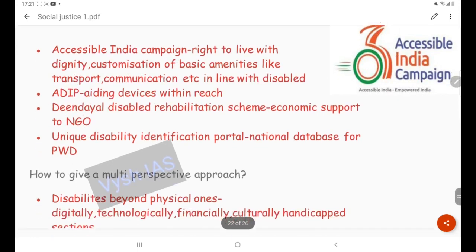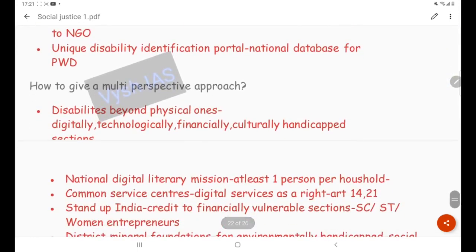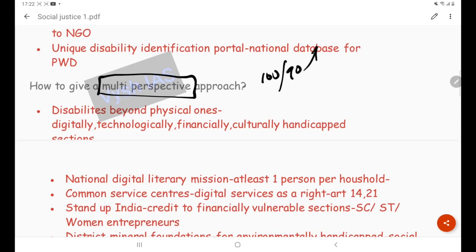Now, apart from this, how can you give a multi-perspective approach? That is the thing I am stressing upon. See, with all these disabilities, out of 100 candidates, 90 will be writing all these above disabilities. How can you make your answer stand out from the crowd? That is about this multi-perspective approach.